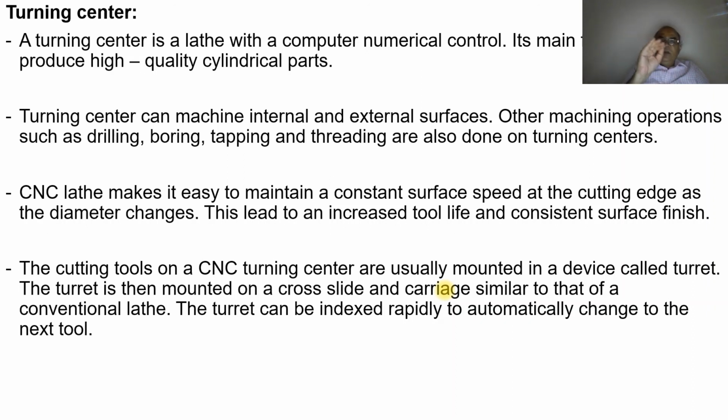So the moment you give the tool change command and a particular tool number, that is M06 T02: if I give M06, the tool has to change, and T02 means I want tool number 2, which has to be indexed to take the cutting operation. The turret is then mounted on a cross slide and carriage similar to that of a conventional lathe. The turret can be indexed rapidly to automatically change to the next tool.